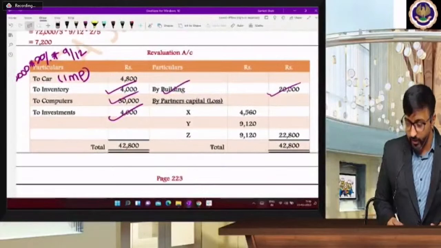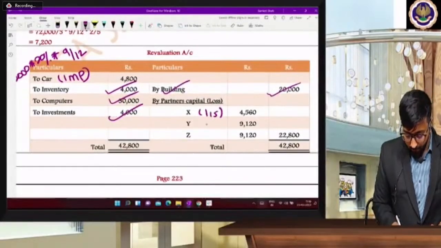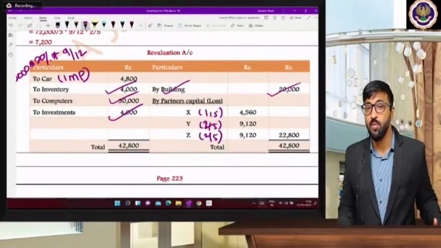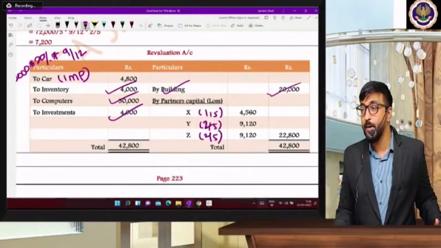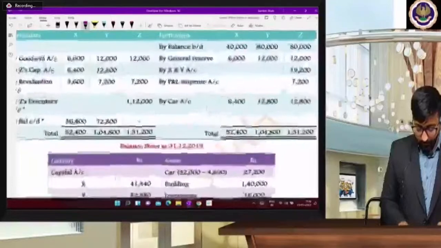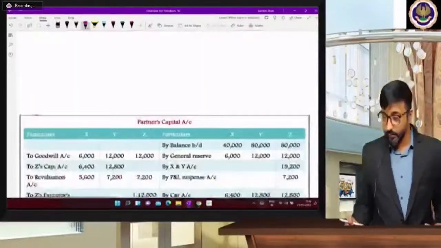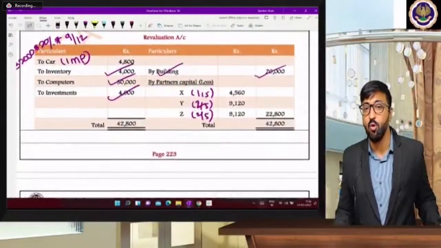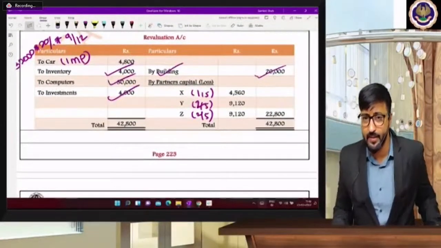What is the profit sharing ratio? 1/5, 2/5 and 2/5. Correct? Revaluation is always divided in which ratio, beta? Profit sharing ratio, and 22,800 is the final answer. So the revaluation balancing figure is 22,800, and you are going to divide it in the old profit sharing ratio. It's very easy, 1:2:2.